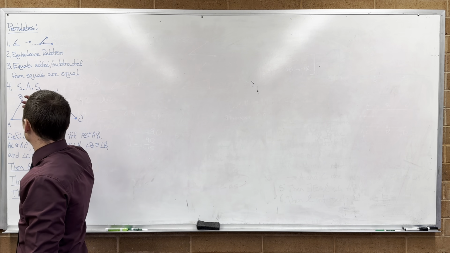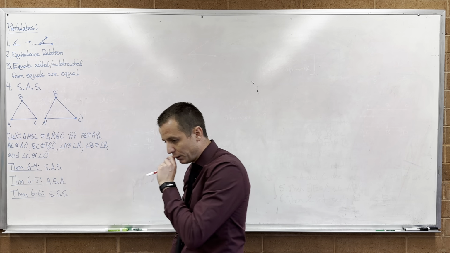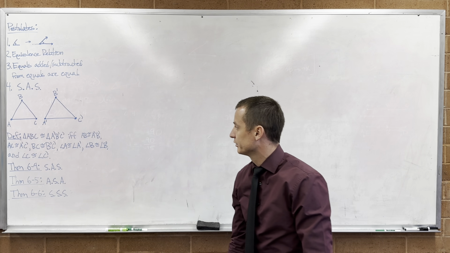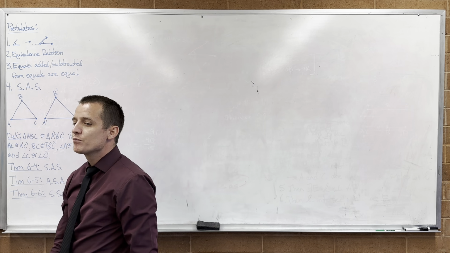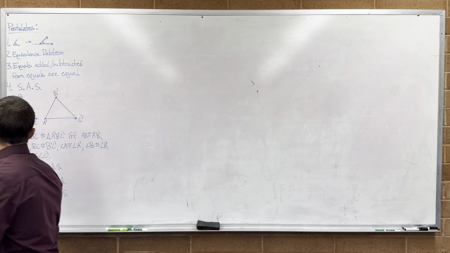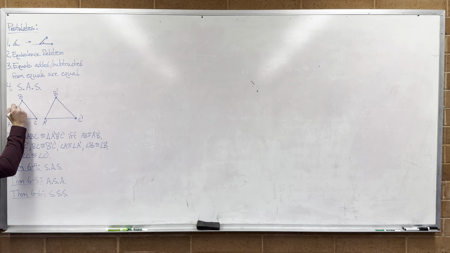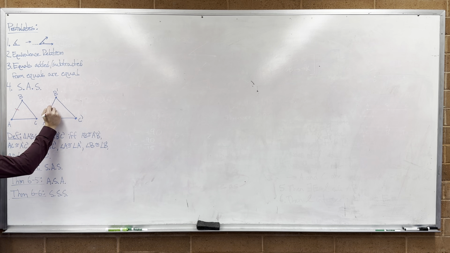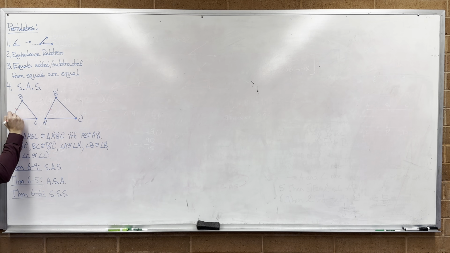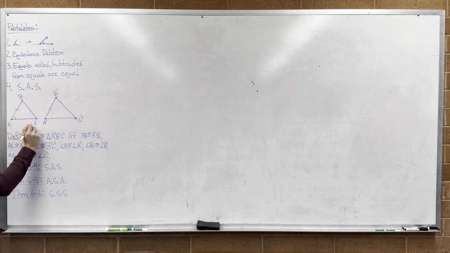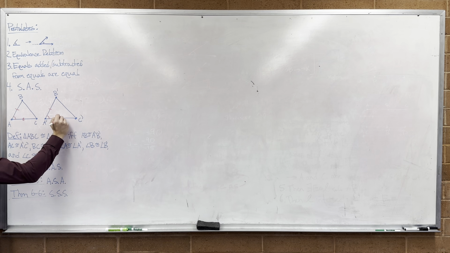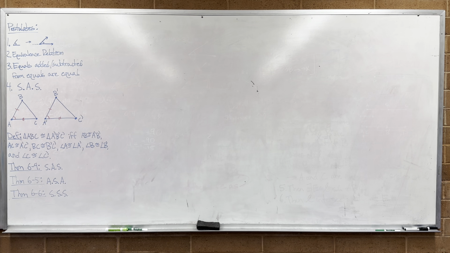And then finally, our big postulate is the side angle side postulate. What does the side angle side postulate say? If you have a triangle and it has a side congruent to another, so if I have AB congruent to A prime B prime, and the angle A congruent to A prime, and then AC congruent to A prime C prime, then those two triangles are congruent. We introduced the side angle side postulate before we introduced the definition of congruent triangles.